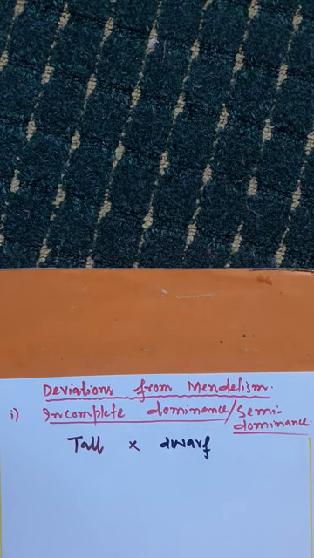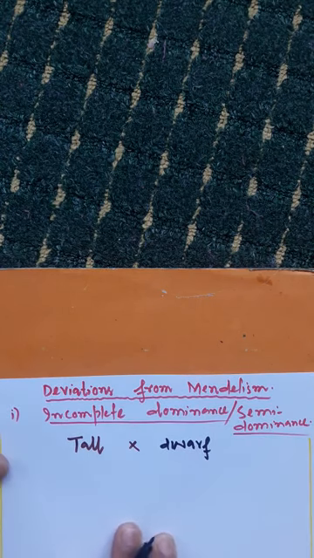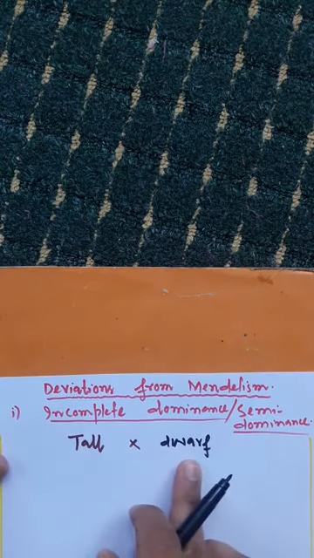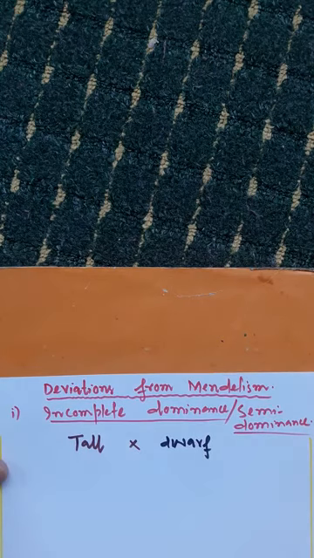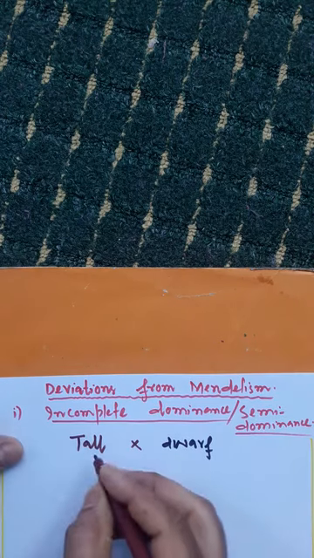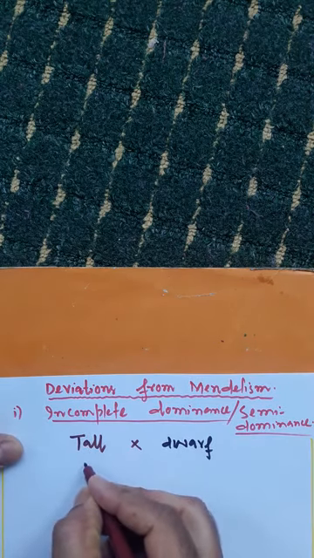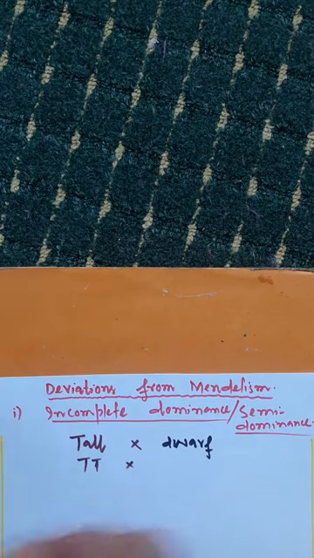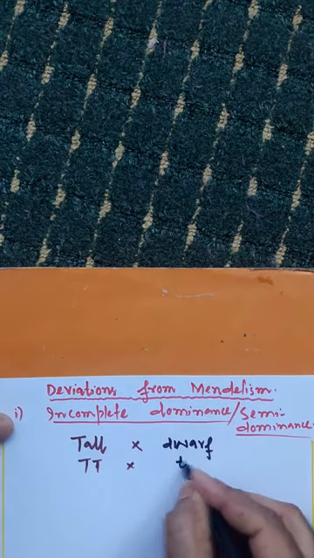So this is a cross for the character height, in which there are two traits, tall and dwarf, or two pairs of contrasting characteristics. You know that Mendel always used pure lines, so genotypically tall will be homozygous, that is capital T, and the dwarf will be small t.